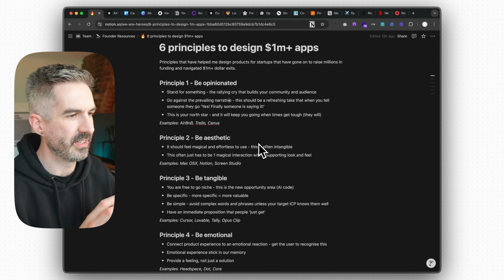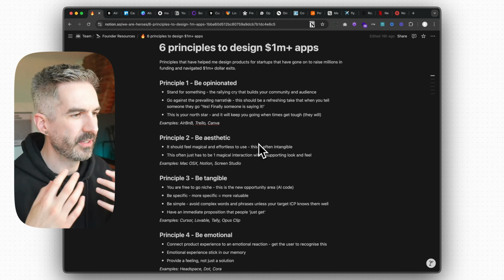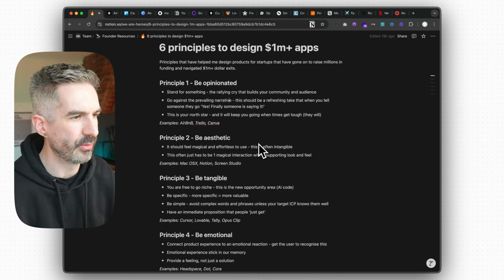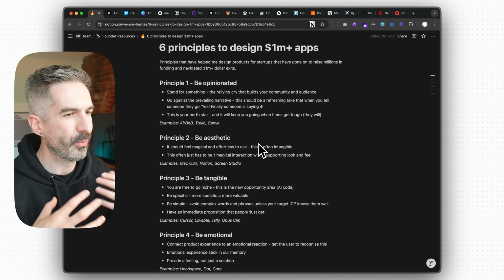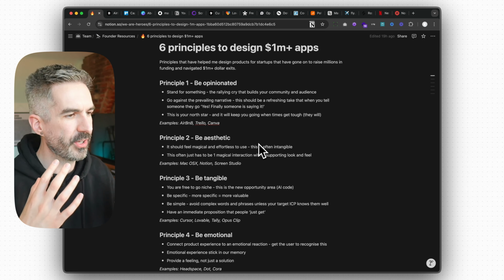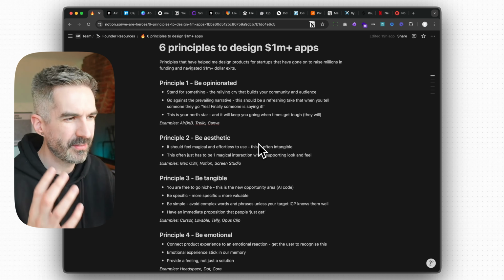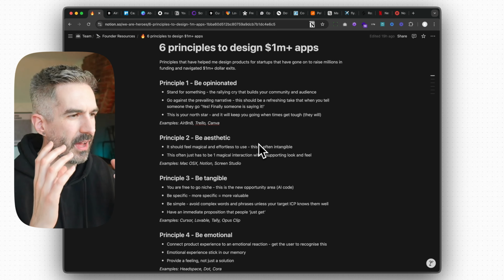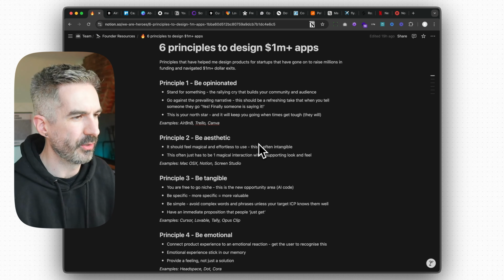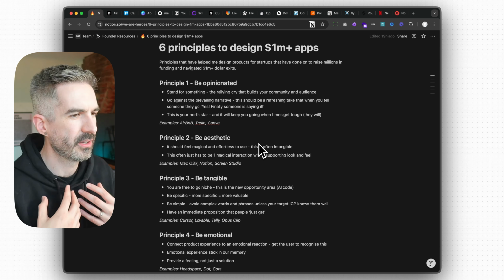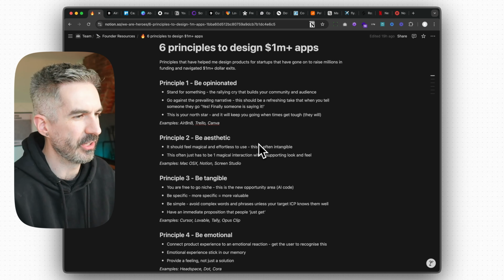counteracting that ability to create anything by creating something that feels magical and effortless to use. This is a bit wishy-washy and it's a bit intangible. And the way that I would think about this when you're building or designing your product, or you have an app idea, is how does this feel for someone to use? How do I want this to feel? What sense do I want to give to people when they use this?